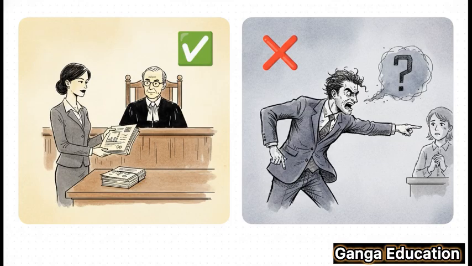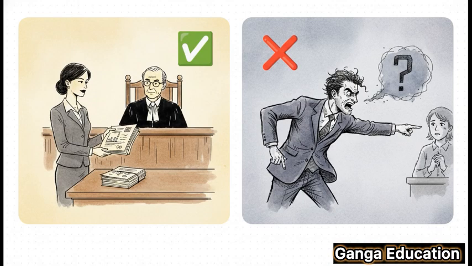Scenario 1. An advocate has bank documents that strongly suggest a witness was involved in fraud. In this case, asking about the fraud is totally permissible. Why? Because there are reasonable grounds. Now, scenario 2. An advocate just randomly asks a witness, "Are you a thief?" with zero proof. That is absolutely not allowed.